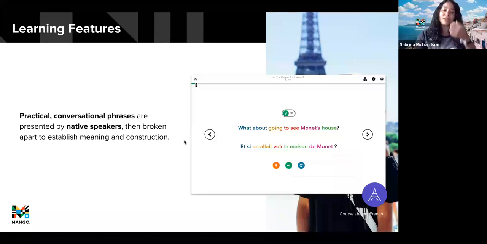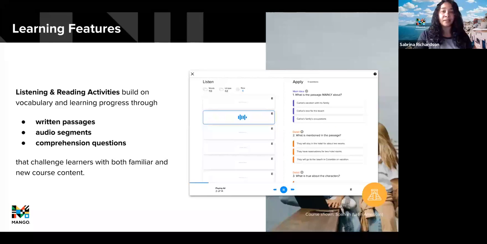So some of the key features that we're about to see, as I mentioned before, we do teach the language in practical conversational ways. So you're going to see content from everyday conversations between two native speakers. We also have listening and reading activities that challenge learners with both familiar and new course content. So these include things like written passages, audio segments, comprehension questions.